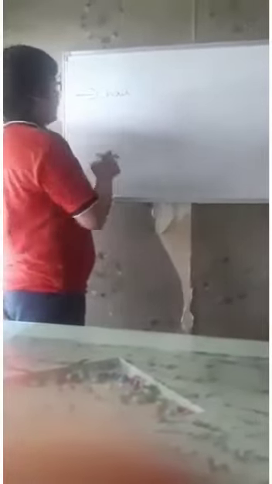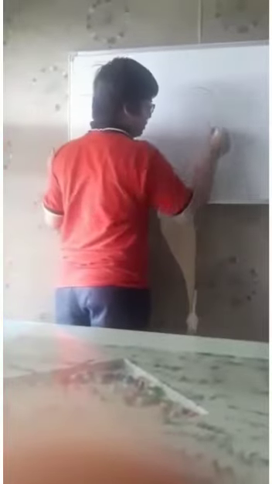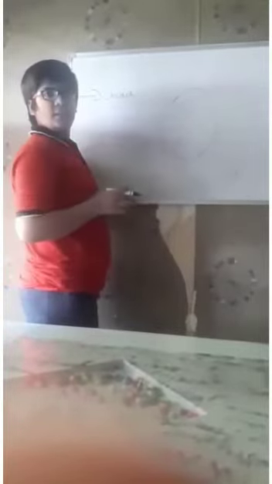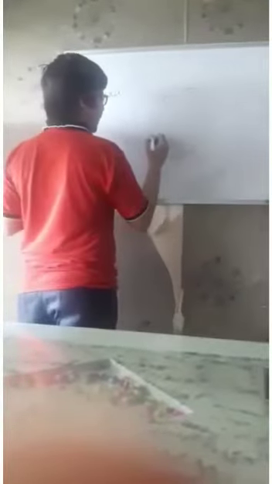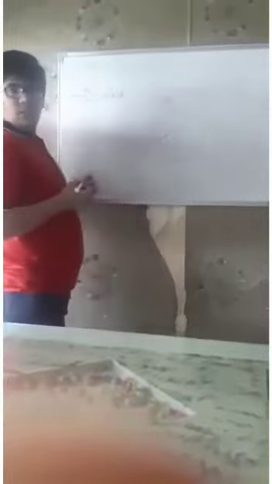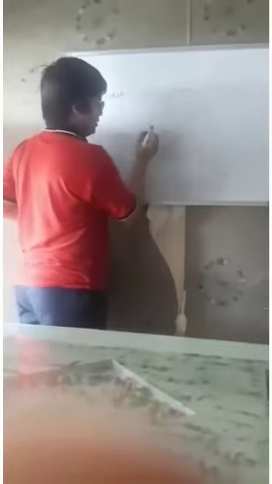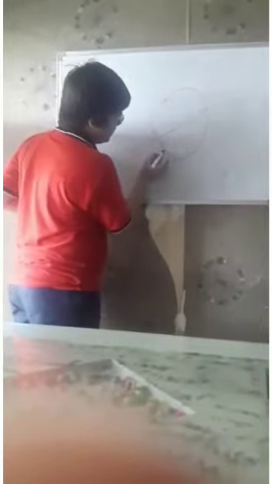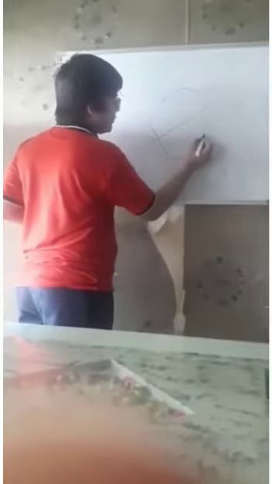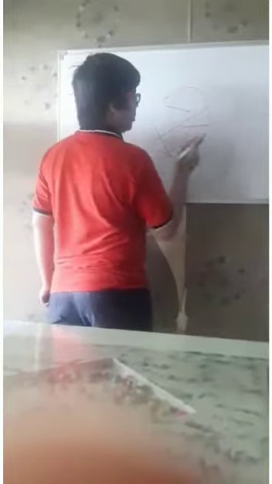So our first term is chord. What is a chord? This is a circle. A chord is a line segment whose both endpoints lie on the boundary of a circle. Like this is a chord which I have drawn. It can be from anywhere, but is this a chord or is this a chord?